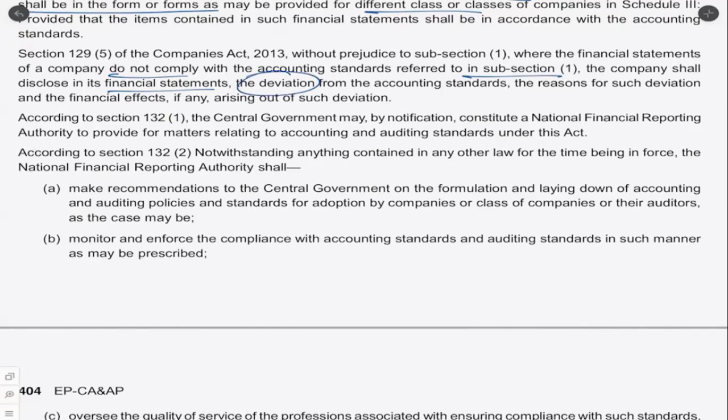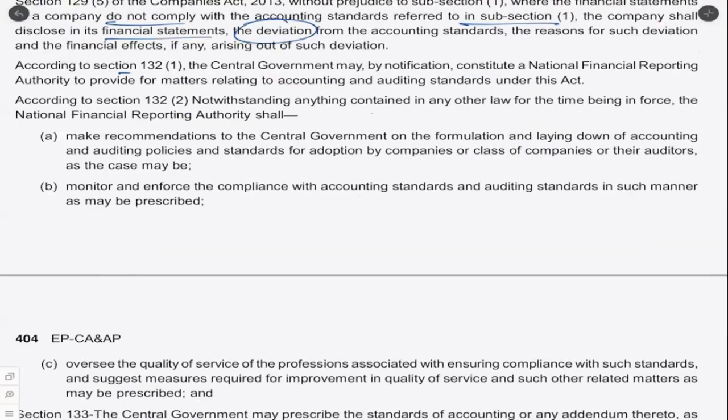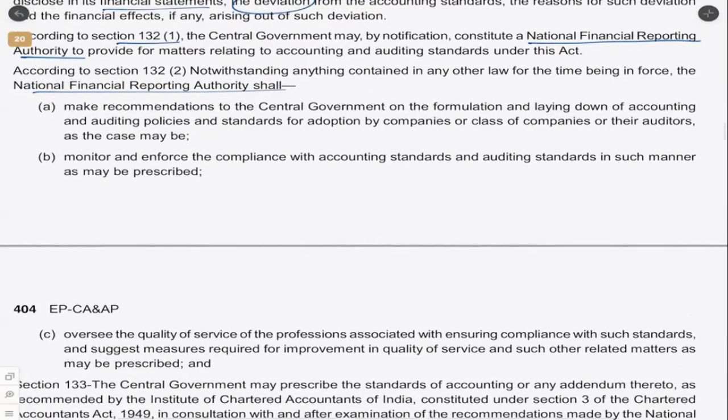The thing is, why is a company deviating from AS and to what extent, and will that deviation continue for the next period, or what are the remedial measures that the company will take to remove such deviation. So in the latest Companies Act, we have something known as the National Financial Reporting Authority. So they will also comment upon the accounting standards.